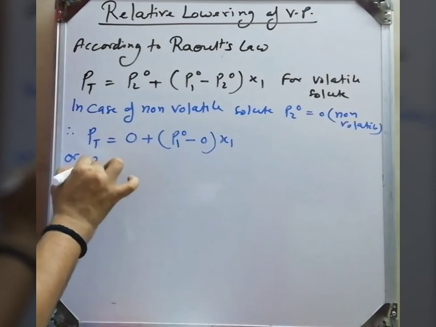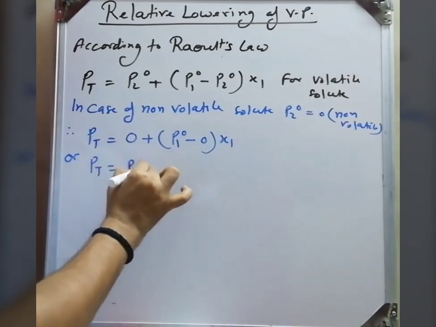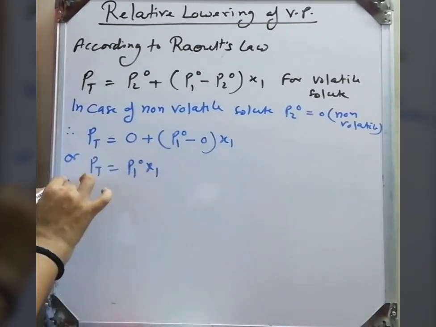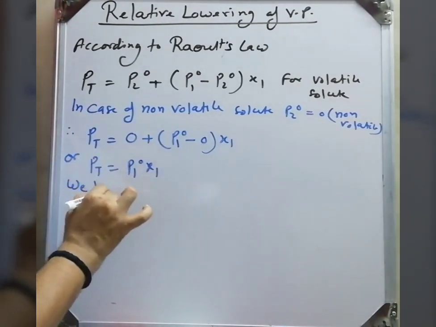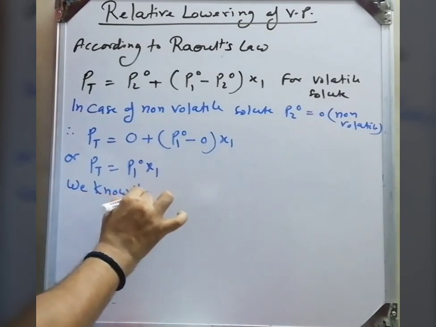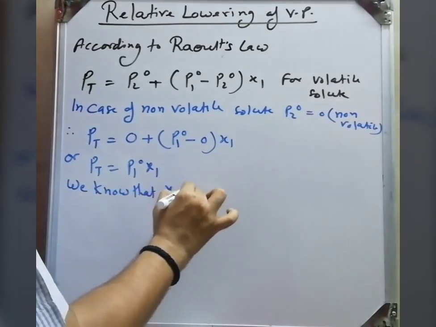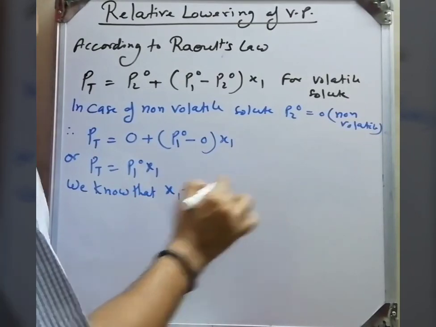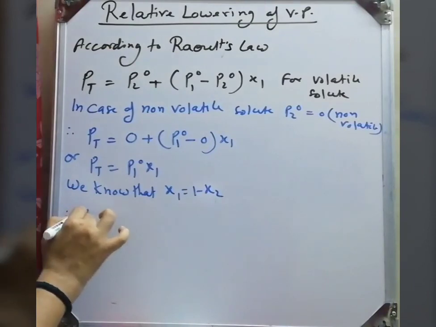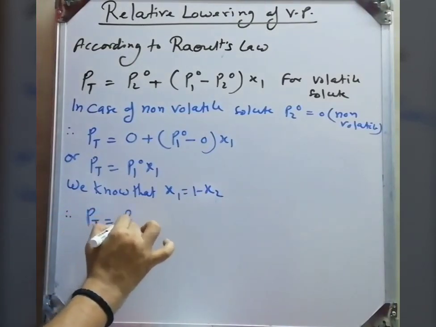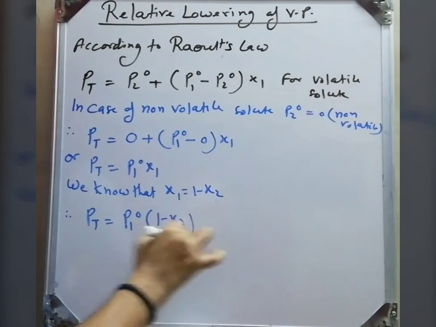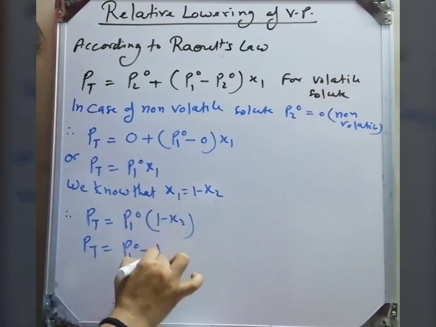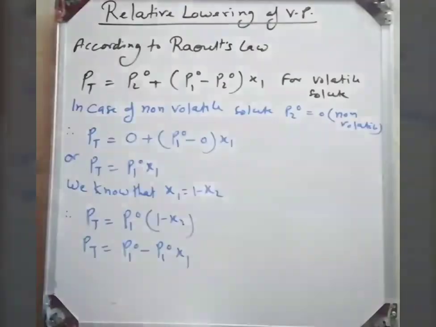So P total is equal to P10 into X1. Now as we know, X1 is equal to 1 minus X2. Again we substitute the value of X1 in our equation. Then P total is equal to P10 into (1 minus X2). We multiply, then we get P10 minus P10 into X2.